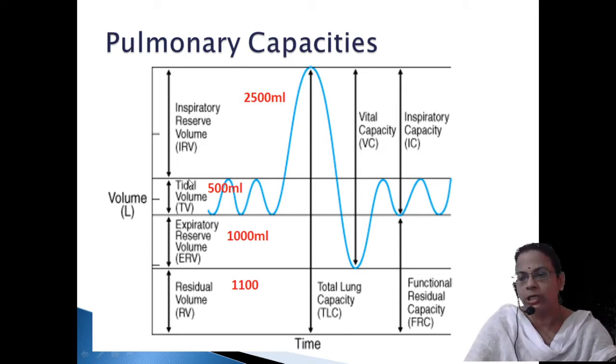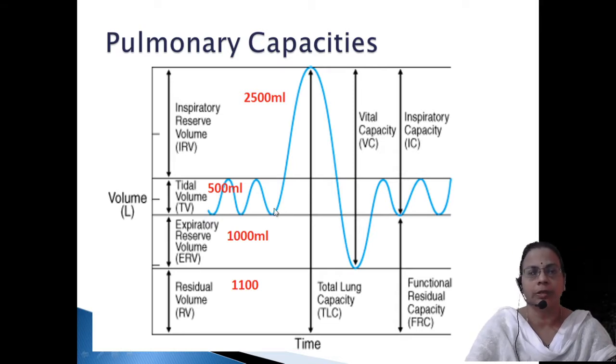What do you mean by tidal volume? Collectively, the tidal volume means the amount of air that is taken in or given out during normal inspiration or normal expiration. So normal breathing, when you are taking in and giving out, how much air is taken, that is called tidal volume. So the value is 500.